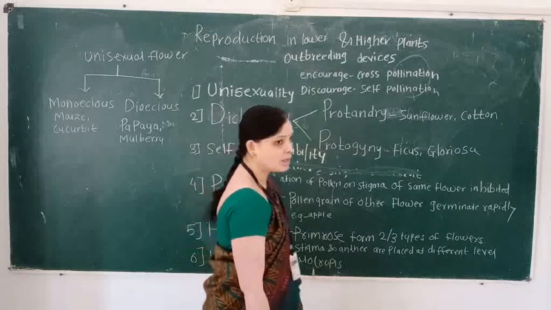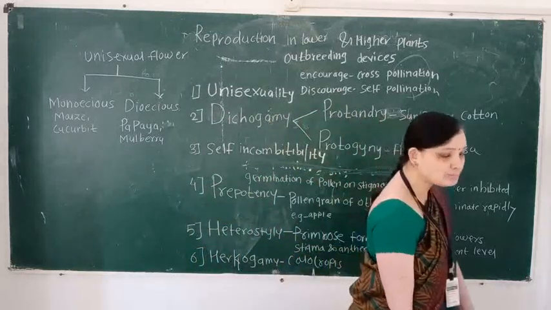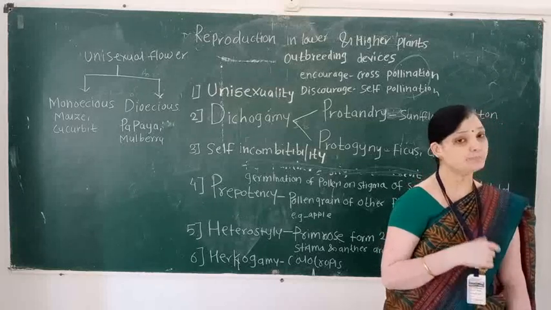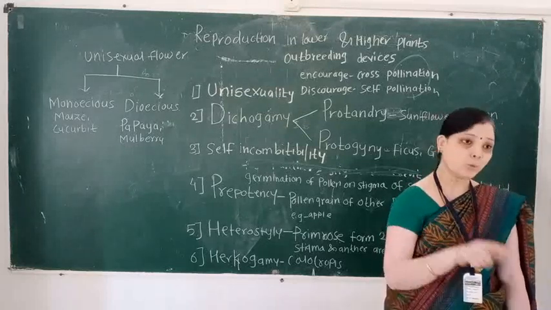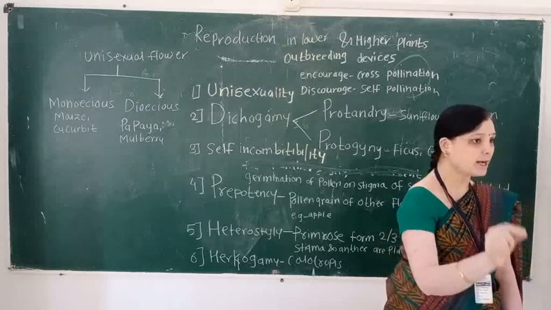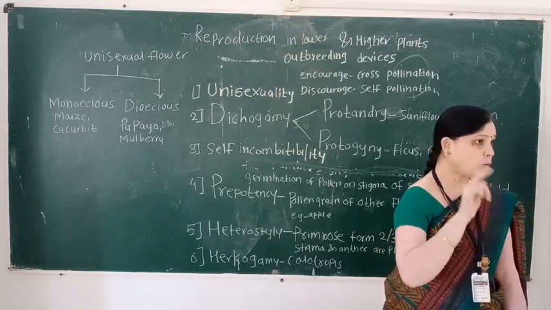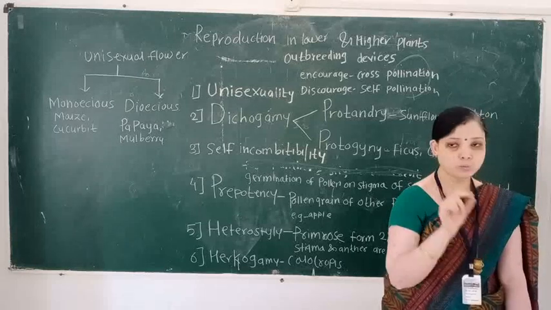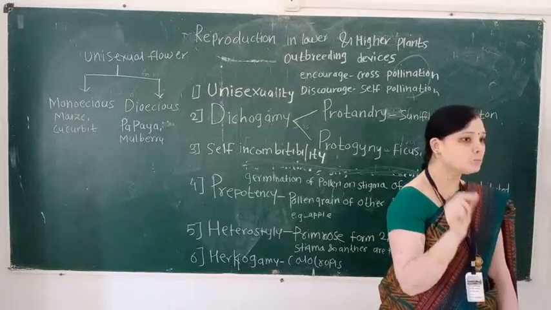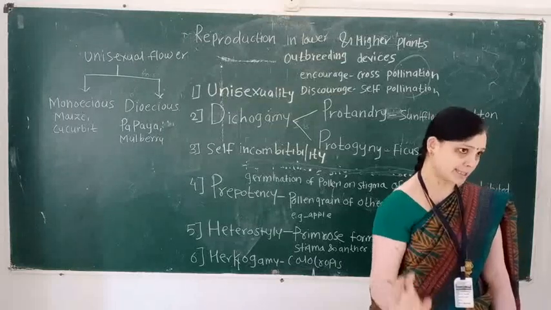Unisexuality means either androecium or gynoecium is present. But in a bisexual flower, both the sex organs, androecium and gynoecium, are present. For self-pollination, flowers are bisexual, and for cross-pollination, flowers are unisexual.